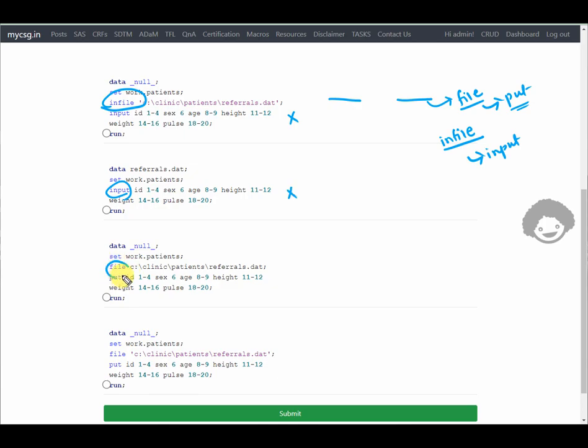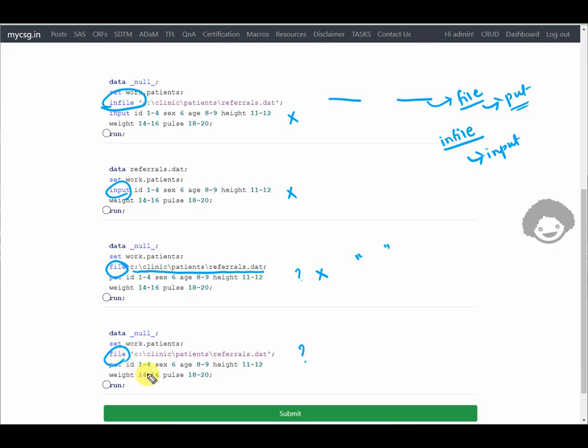So here we have a file statement, this seems to be okay. And then on the last option we also have a file statement, so this seems to be checked. So out of these two options, let's now check what could be correct. The thing that clearly comes to picture is that we have to specify the path of the external file within quotes. So here it is not done, so this could be wrong for that reason.